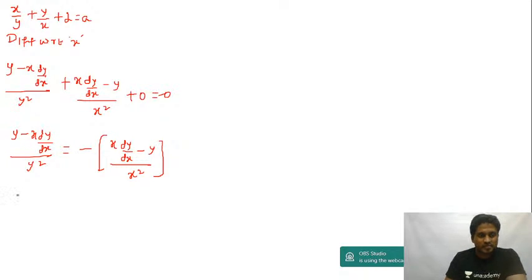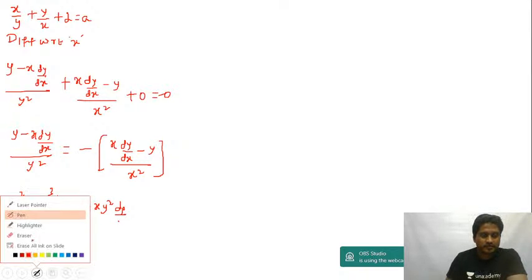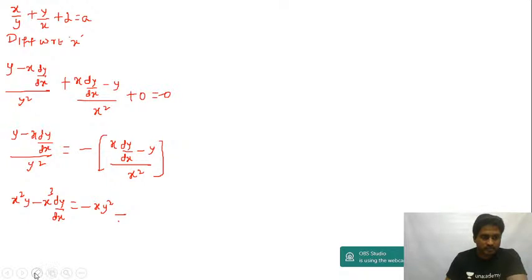Right, I cross multiply, guys. We will get x square into y minus x cube into dy by dx is equal to minus x into y square dy by dx. Then if you cross multiply and open this bracket, minus and minus is plus, this is y cube. Now I'll do the grouping, guys.